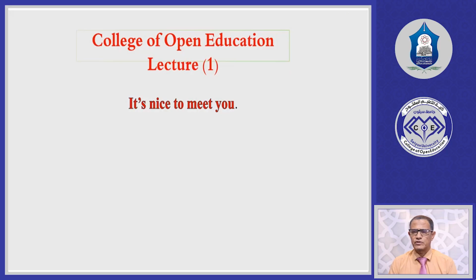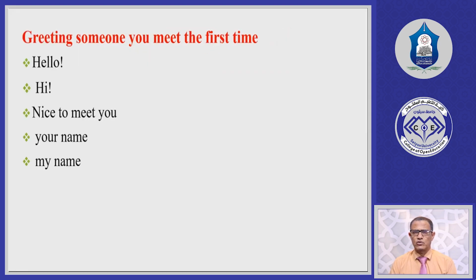First of all, this course has about 8 units, and I'm going to explain some of those units and some of the most important points in these units. Unit number 1, the first unit in this course, is It's Nice to Meet You. That means the title of this unit is It's Nice to Meet You, and it is concerned with greeting someone you meet for the first time. If you meet someone the first time, you usually say It's nice to meet you. It's concerned with greetings and the expressions to greet someone you meet the first time.